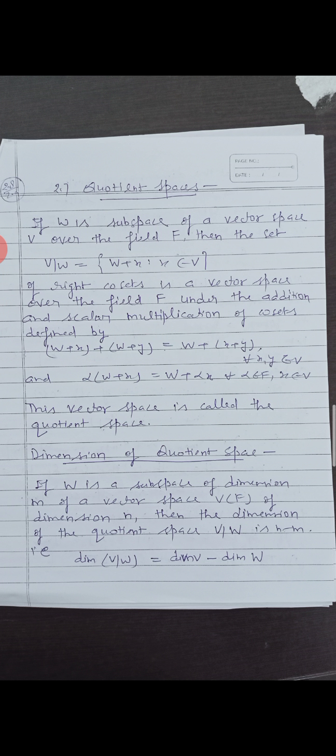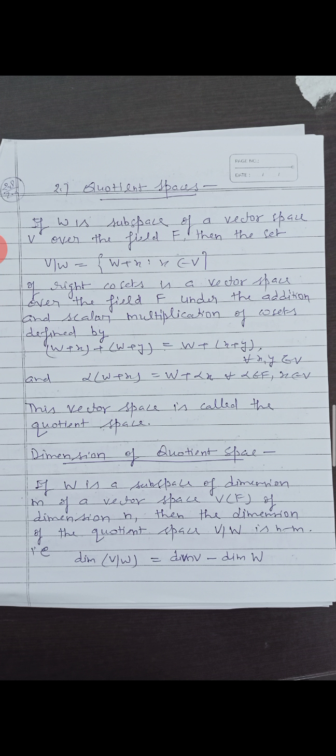Today we will discuss the quotient spaces. If W is a subspace of a vector space V over the field capital F, then the set V by W is equal to W plus X such that X belongs to V, of right cosets, is a vector space over the field capital F under the addition and scalar multiplication of cosets defined by W plus X